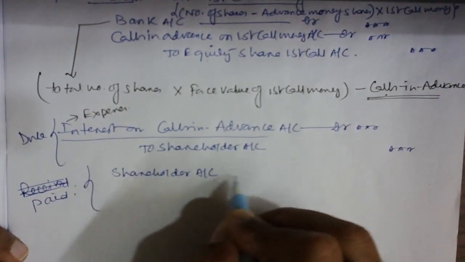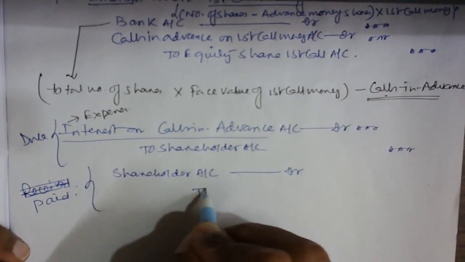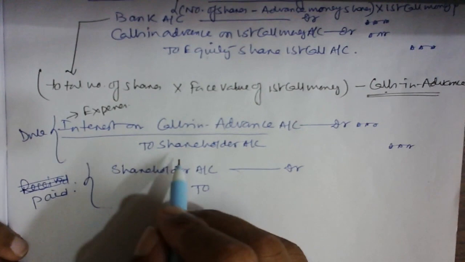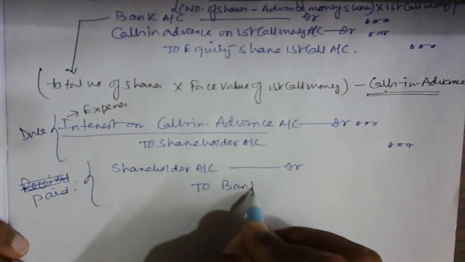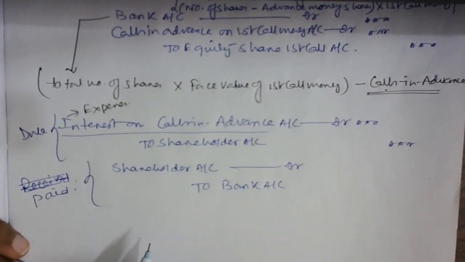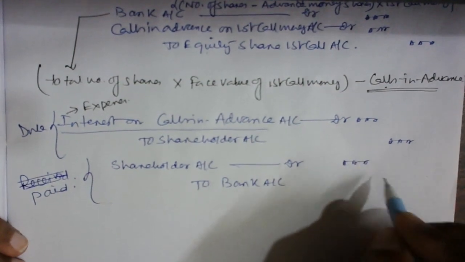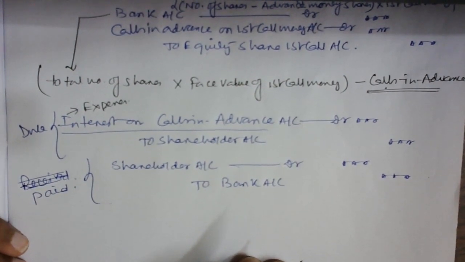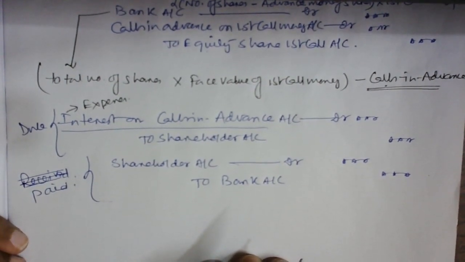First we do the entry in the favor of the shareholder account. So interest account debit to shareholder. When you paid the money, shareholder account debit to bank, because bank is credited as money goes out. Okay. And yes, interest on first call money in advance. Okay. So what is the rate, sir?